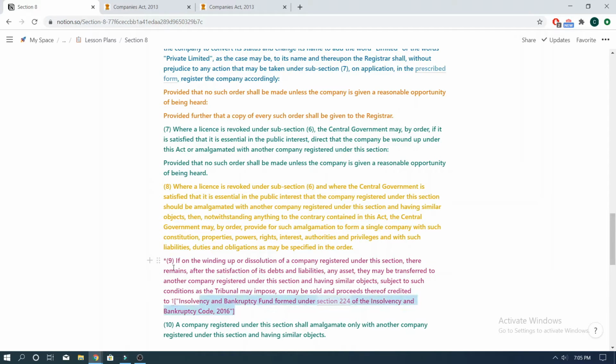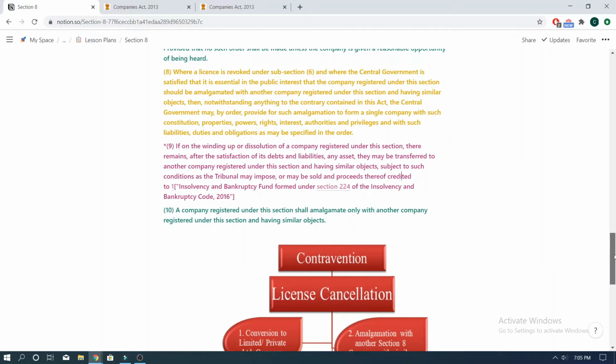Moving on to Subsection 9, which states that if on the winding up or dissolution of a company registered under this section, there remains, after the satisfaction of its debts and liabilities, any asset, they may be transferred to another company registered under this section and having similar objects, subject to such conditions as the tribunal may impose, or may be sold and proceeds thereof credited to the Insolvency and Bankruptcy Fund, formed under Section 224 of the Insolvency and Bankruptcy Code 2016. This essentially states that in the event a winding up order is passed to wind up the defaulting company,